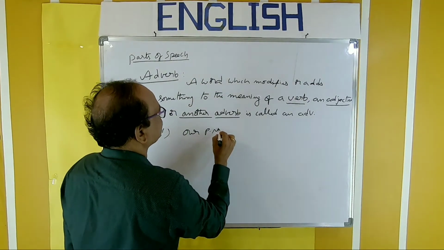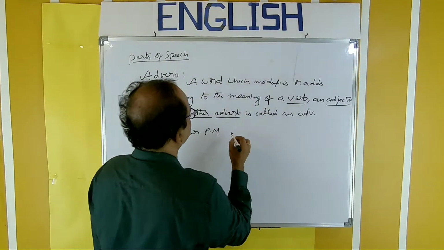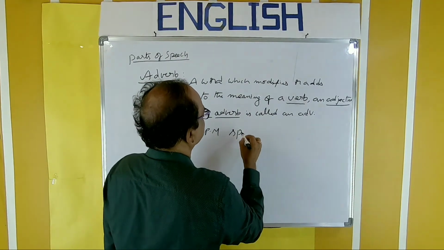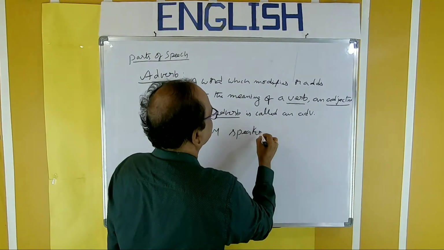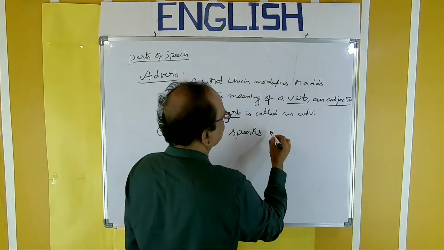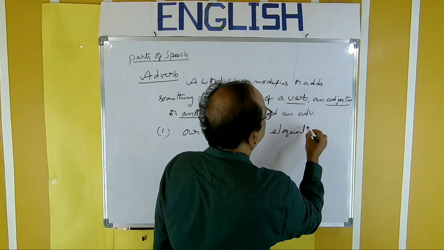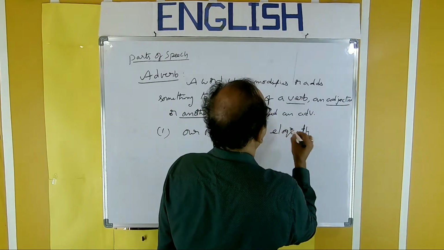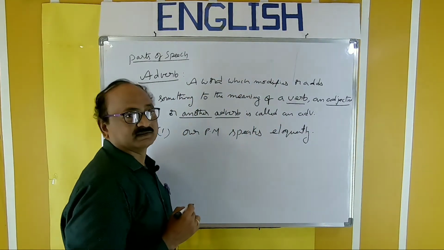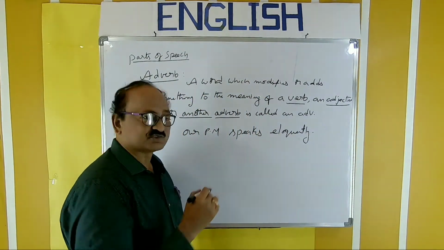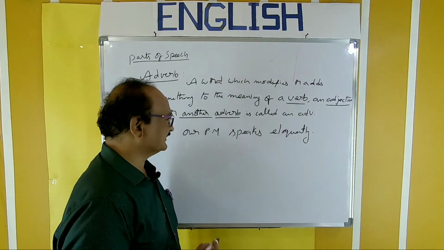Our Prime Minister speaks eloquently. Our Prime Minister speaks eloquently.